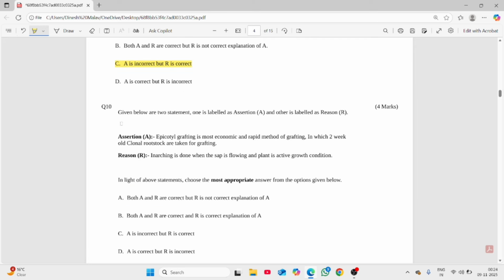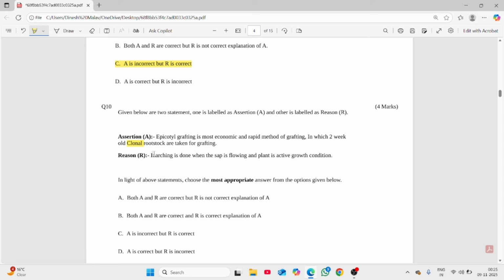And question number 10 goes like, apical grafting is the most economic and rapid method of grafting. It is correct. In which 2 weeks of clonal rootstock are taken for grafting? Here it is a very critical question. I don't know who was the person who prepared this exam. He was very much clear that only seedling rootstock is used for apical grafting. So the examiner was very sharp. So you must be very clear about this.